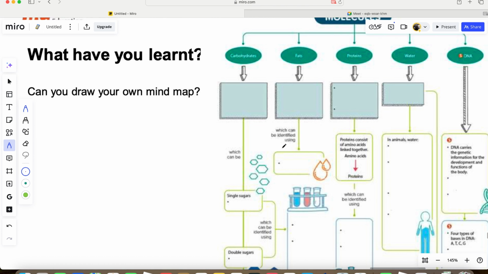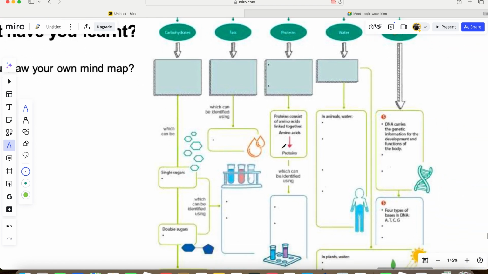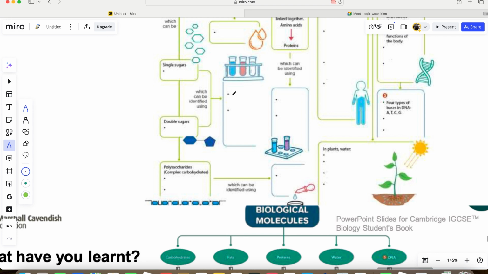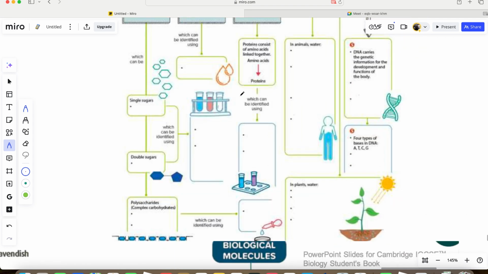Here is a summary of what we've talked about, which you can fill up yourself. Fill up this summary. Give an example of a double sugar. Sucrose is a double sugar. For a single sugar, you can say glucose or fructose. Here is maltose and sucrose. So you fill it up. The test: you use Benedict's solution to test for reducing sugar.